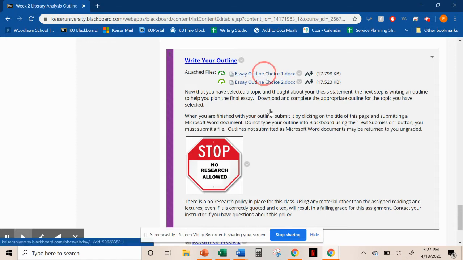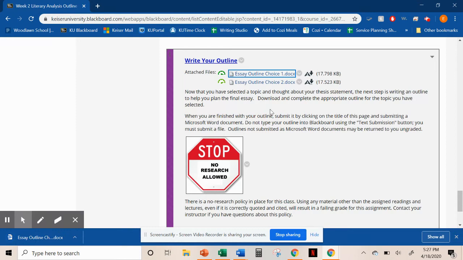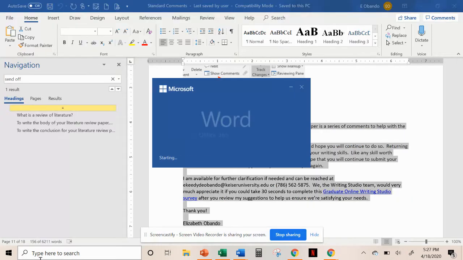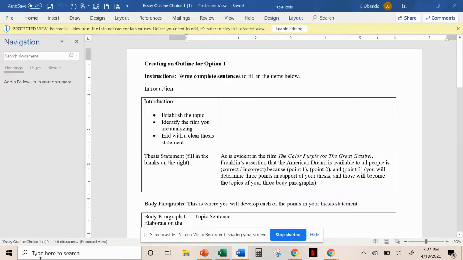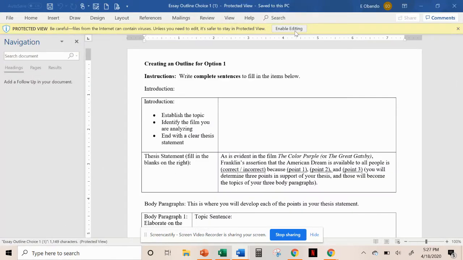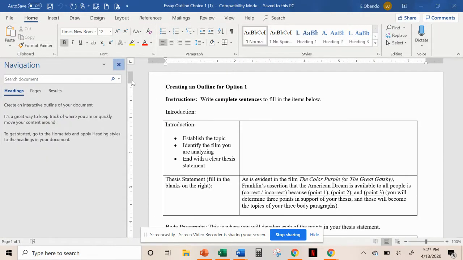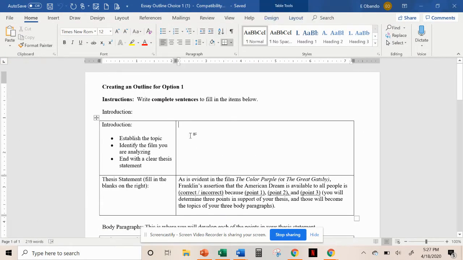Let's try the first one, essay outline. And you can see down here how it has downloaded into my computer as a Word document. I click to open it. And here we go. I'm going to enable editing. And then you can just fill it in. All you have to do is fill it in. So then you can start typing your topic.